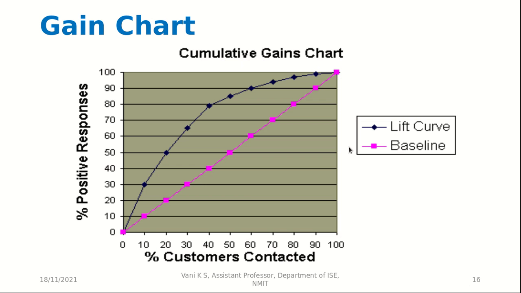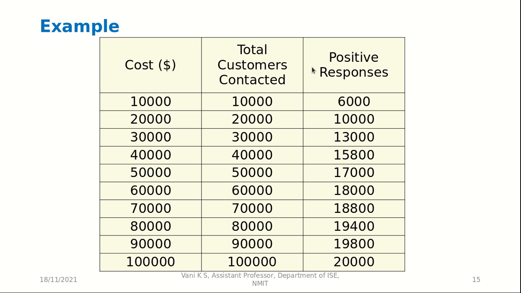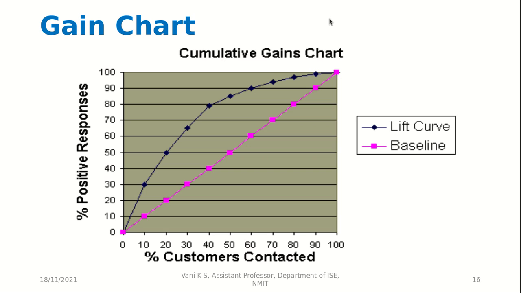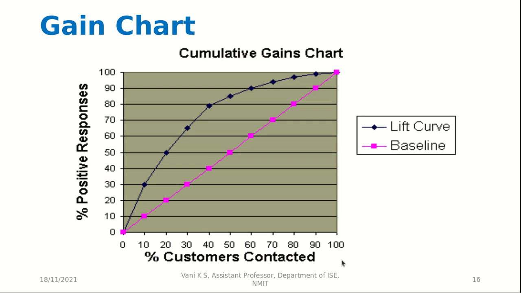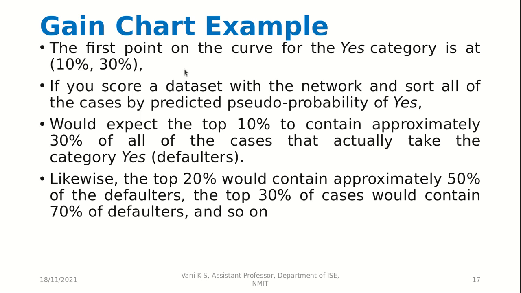But here we can see these are the positive responses predicted by the model. So we can see here that instead of 2,000 we got 6,000 responses, which is 30% of total positive responses. So we plot for 10% customers contacted, we get 30% positive responses. So this is how we keep plotting the curve, and we get a curve like this. If it had been closer to the y-axis, then it would have been better, but this is also a good model. So the first point, I have explained this.